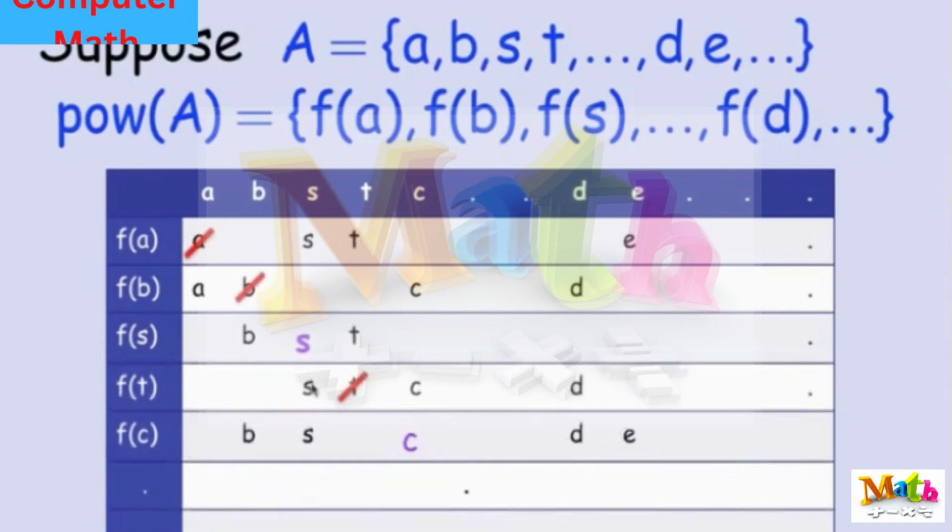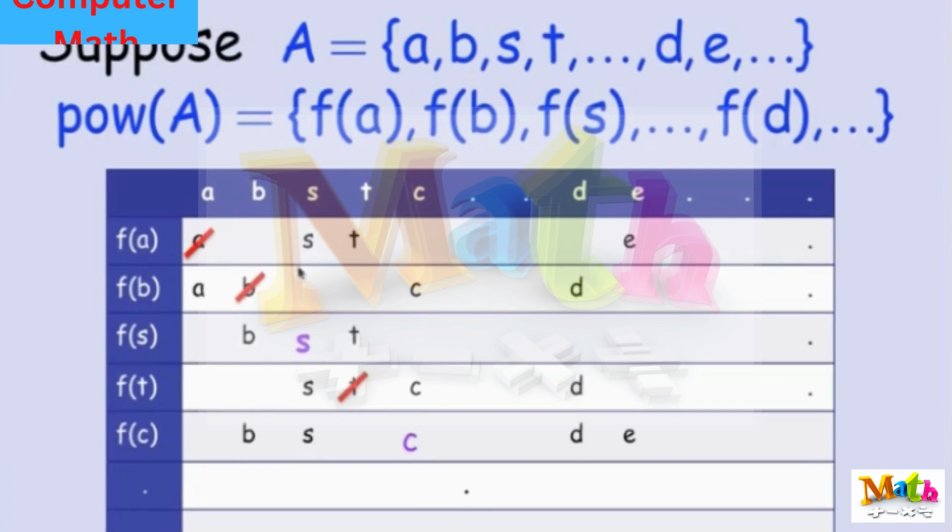How do I get that? Well, what I'm going to do is, in my new set, I'm not going to have any of the elements that appear on the diagonal. So if A is a member of F of A, that means that A appears in this coordinate. It's not going to be in my set. If B is in F of B, meaning that B appears in the F of B row under the column B, it's not going to be in my set.